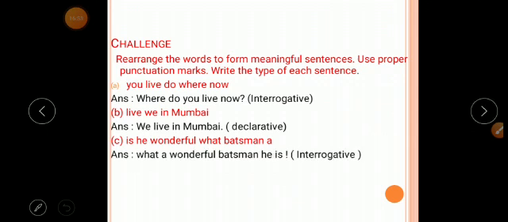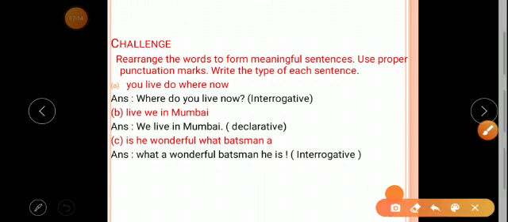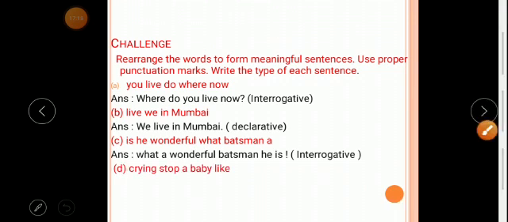Answer: what a wonderful batsman he is. This sentence ends with an exclamation mark because it is an exclamatory sentence. So in the bracket we write exclamatory.